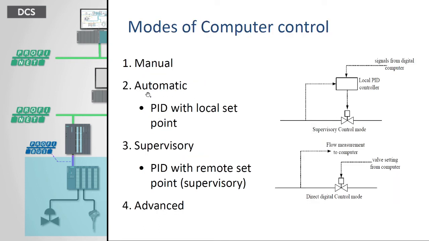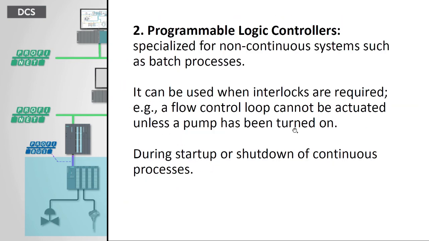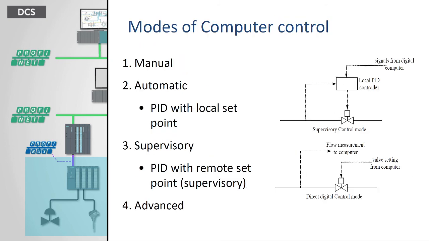Next is the automatic controller. For this automatic controller, we can use the PID controller with local set point. For this purpose, we use programmable logic controllers. Instead of a number of data acquisition systems, we can use a single PLC. This single PLC can convert analog to digital, and at the same time it can control more inputs and drive more outputs. That is why we use PLCs instead of data acquisition systems.